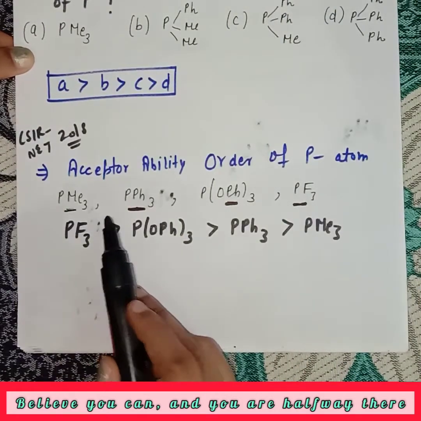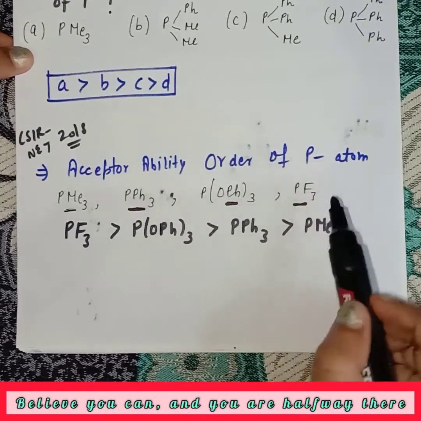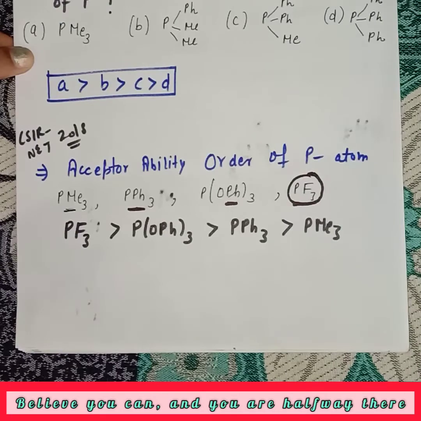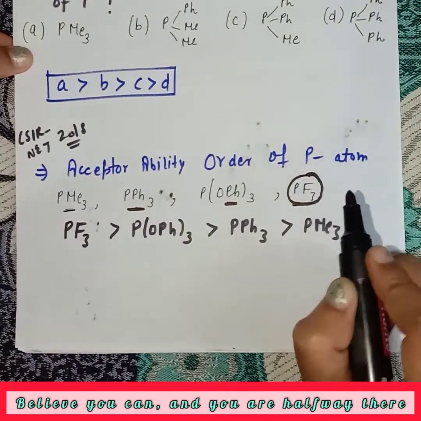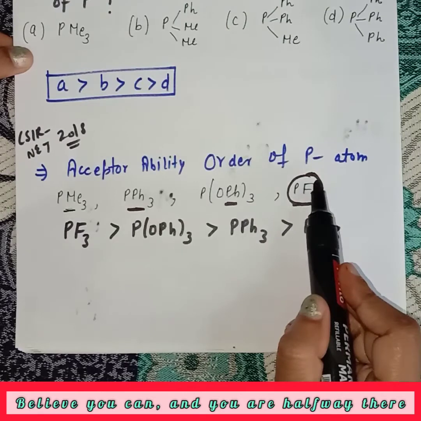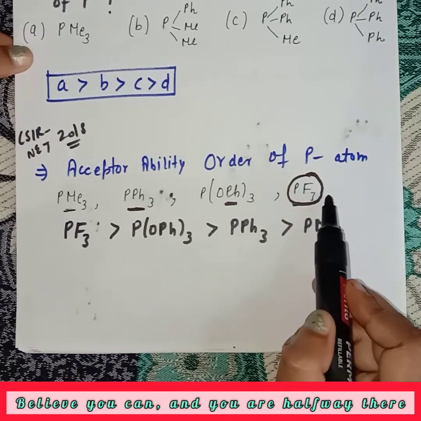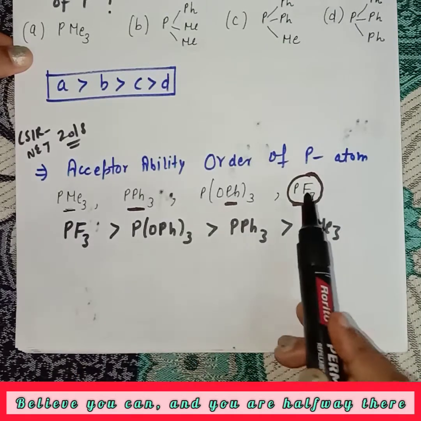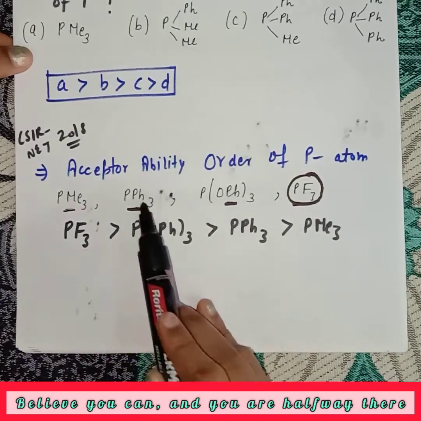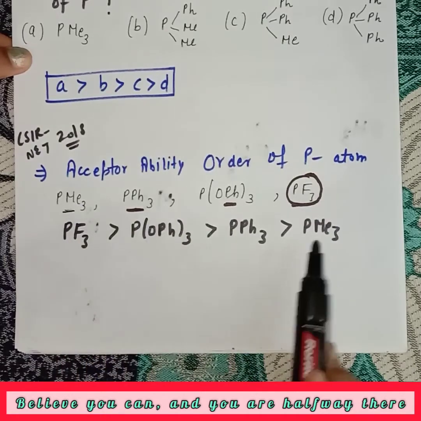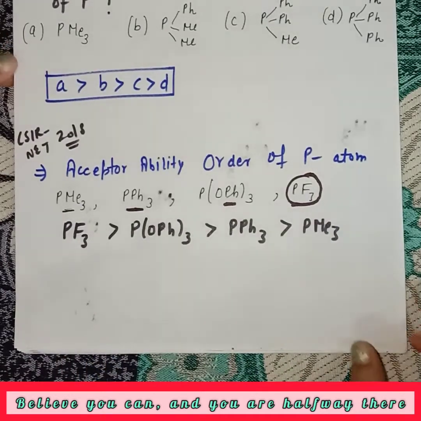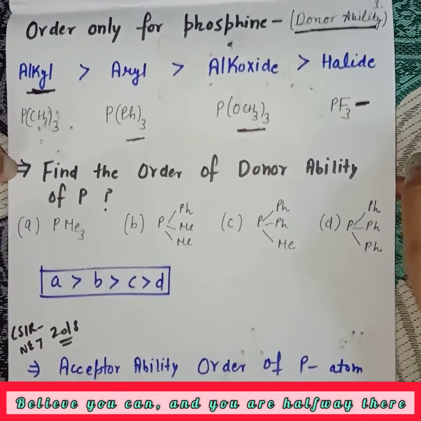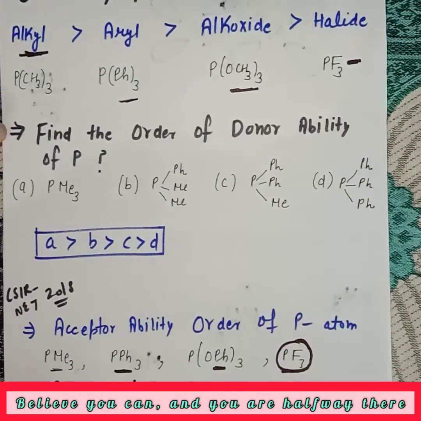So guys, acceptability increases when electron density on the phosphorus atom decreases. When electron density decreases, it has more tendency to accept electrons from the metal, and its accepting tendency increases. So the first one is PF3, then alkoxide, then aryl, and then the last one, alkyl group. So these are very important questions you must know about phosphine ligands.